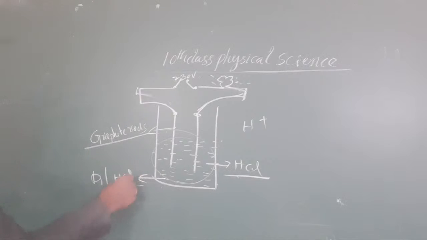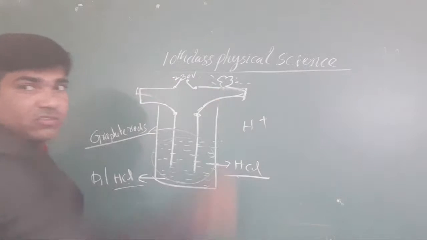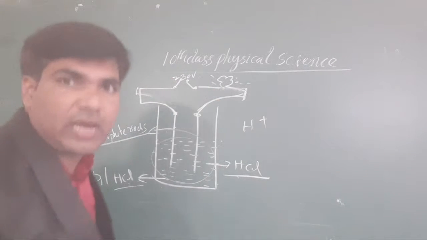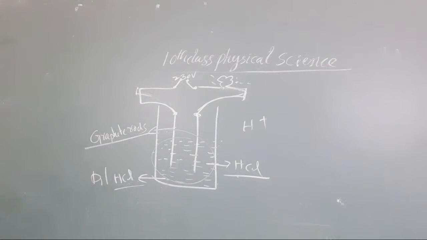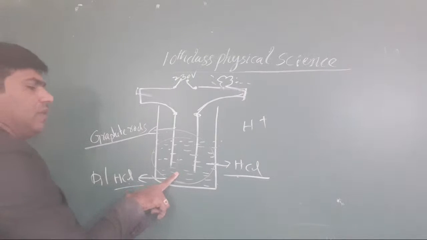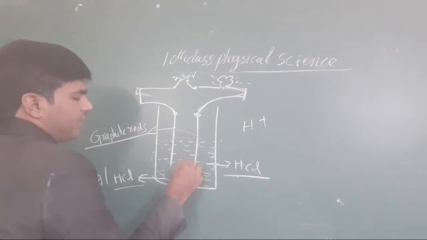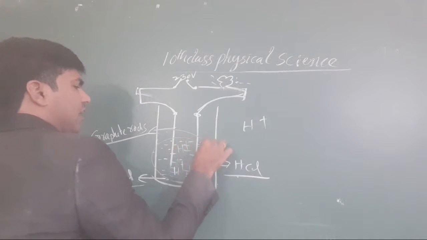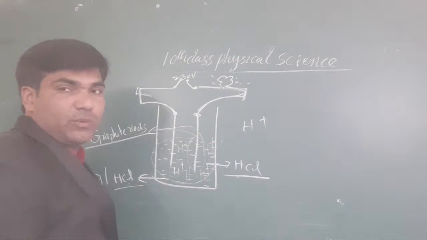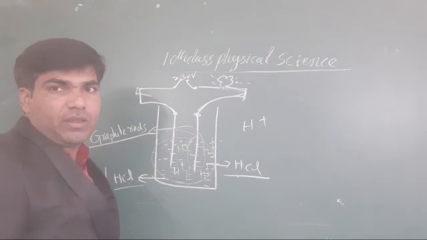And we are also connecting a bulb to check the current flow through the acid. Okay? Yes, that is all we have to take here. And the positive ions present in our HCl solution are H plus ions. All the H plus ions are attracted towards the negative electrode. Clear or not, all of you?